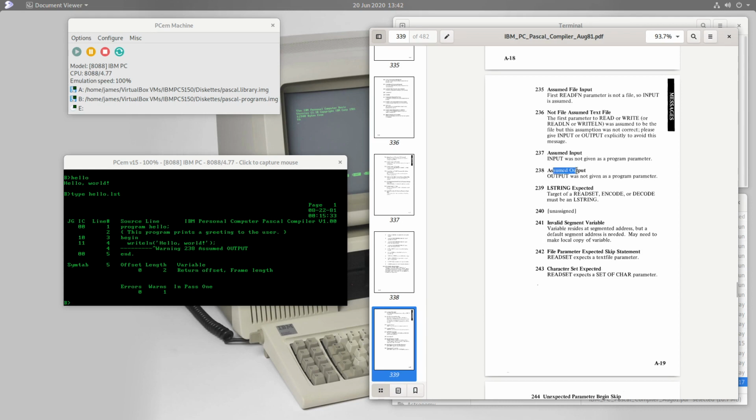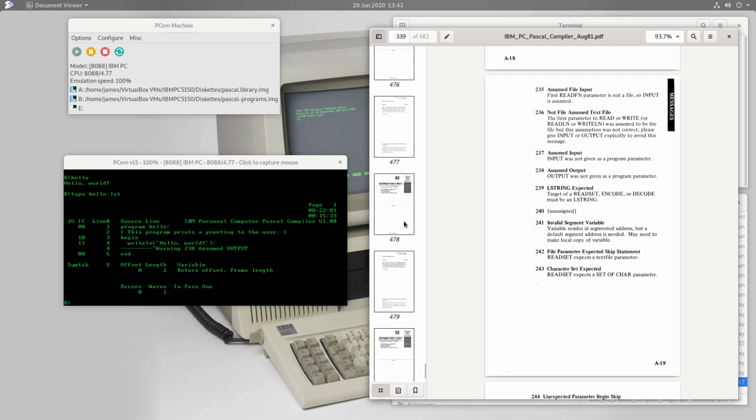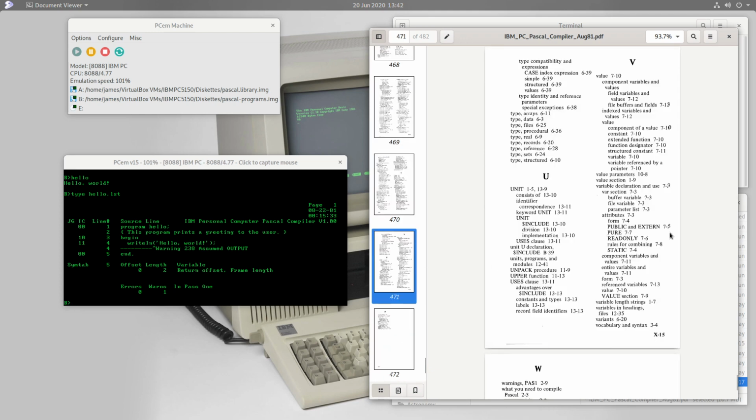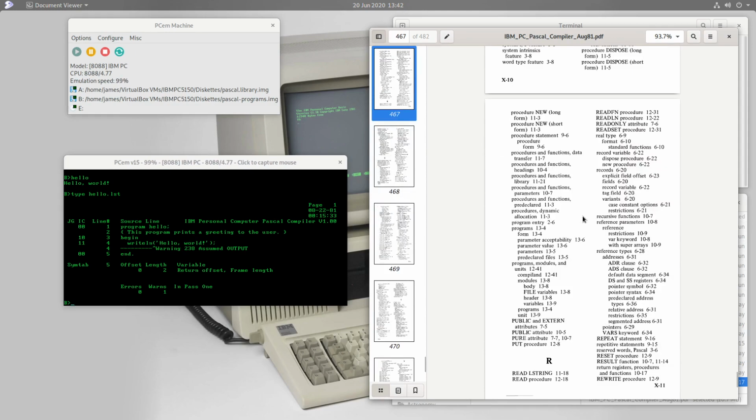Okay, doesn't necessarily help an awful lot. Maybe we can find out what a program parameter is exactly. So let's have a look at the index. Is there an index? There is an index. So what is a program parameter? What does the compiler mean by that? Program parameters. That looks promising. So let's have a look at section 13.5 in the manual.